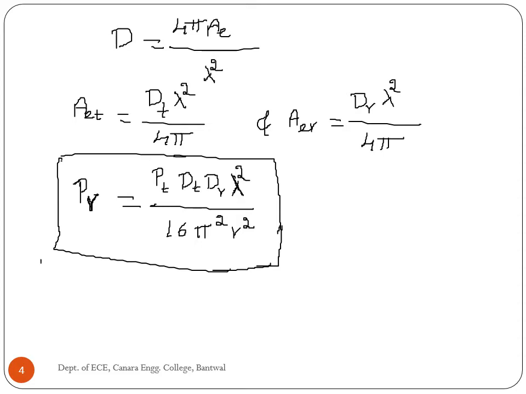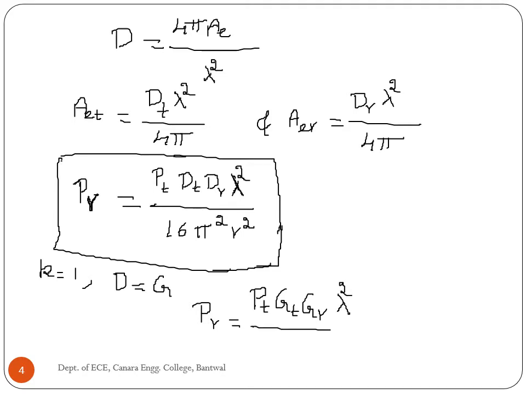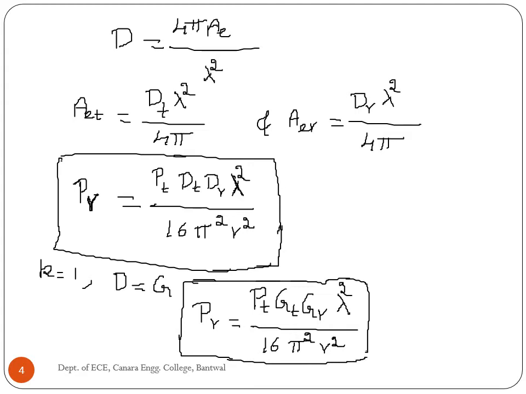Assuming efficiency factor K is equal to 1, then directivity is equal to gain. Therefore, received power is equal to PT GT GR lambda square divided by 16 pi square R square. So this is another formula of received power in terms of gain.